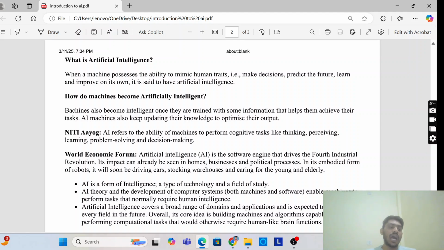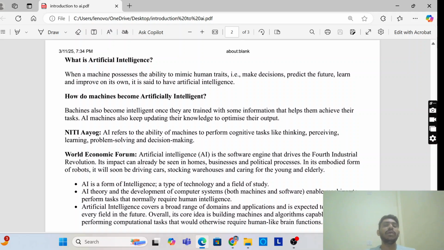They are trained based on the information they get for their particular tasks. AI machines also keep updating their knowledge to optimize their output. Machines also need to be updated to get newer versions and newer information.